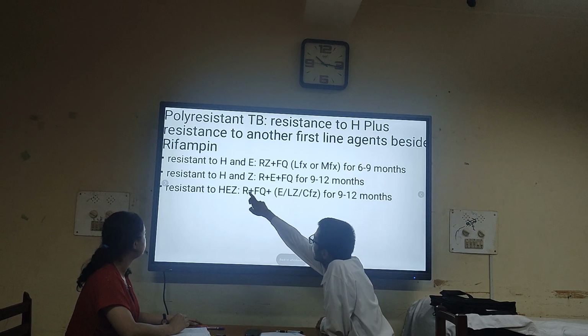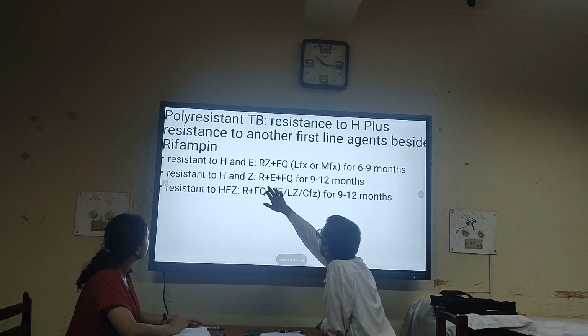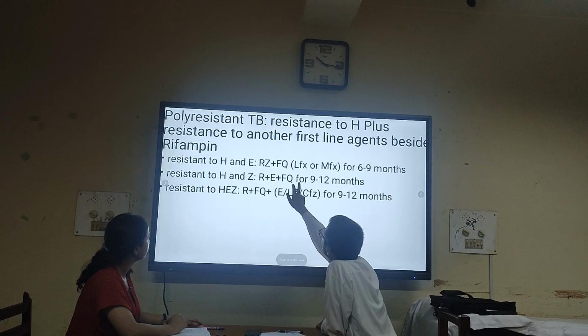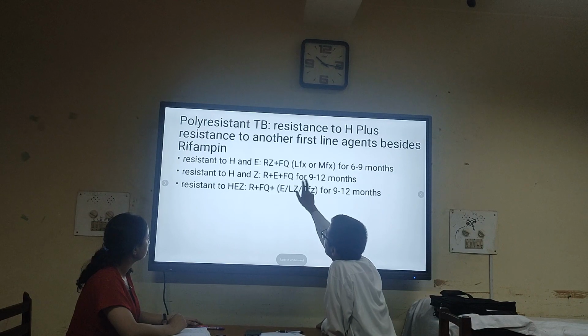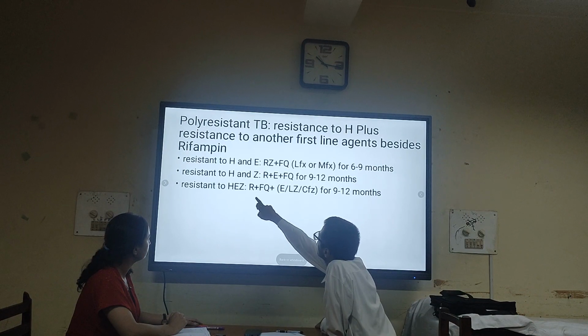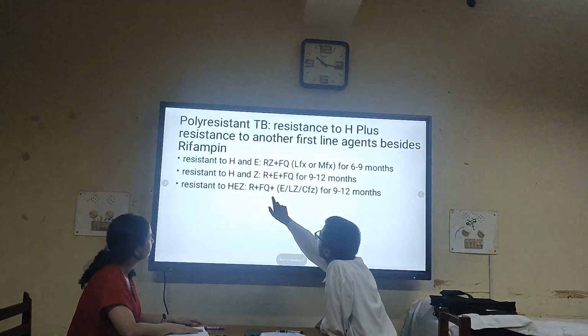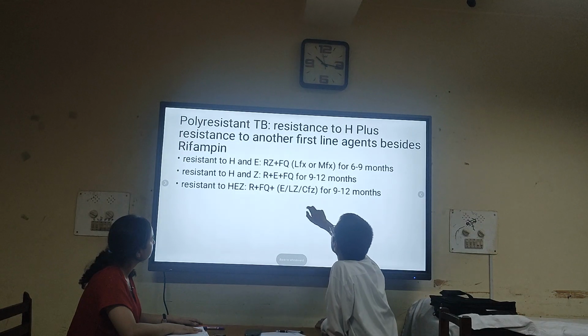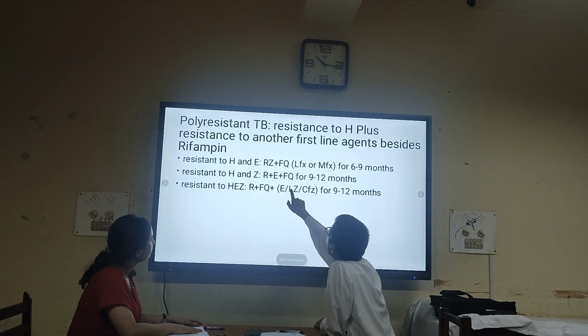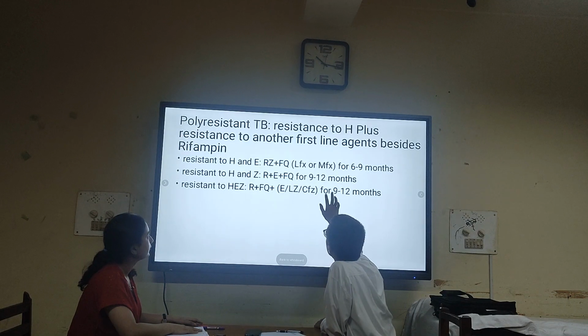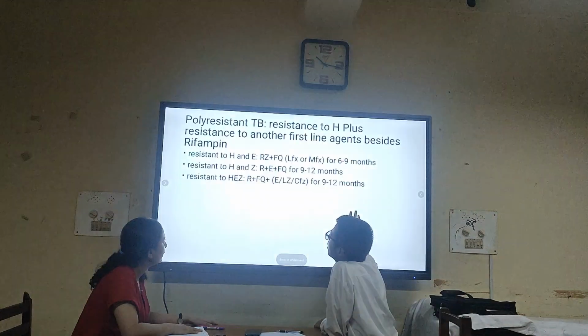If resistance to isoniazid and pyrazinamide, then we have to give rifampicin, ethambutol, and fluoroquinolones for 9 to 12 months. If resistance to EZ, then we can give rifampicin plus fluoroquinolones, and among these three, ethionamide, bedaquiline, clofazimine, we can give 2 for 9 to 12 months.